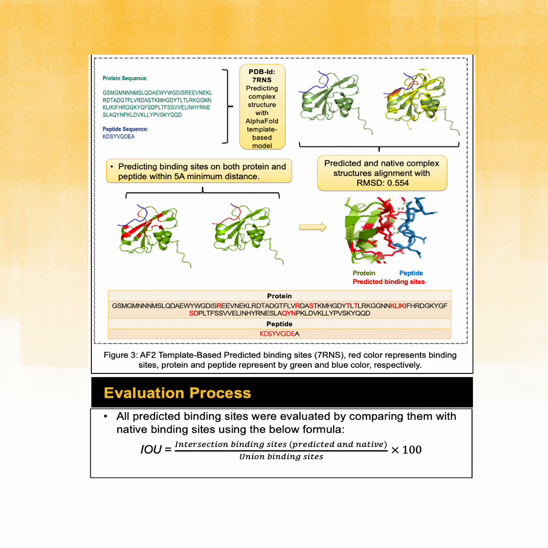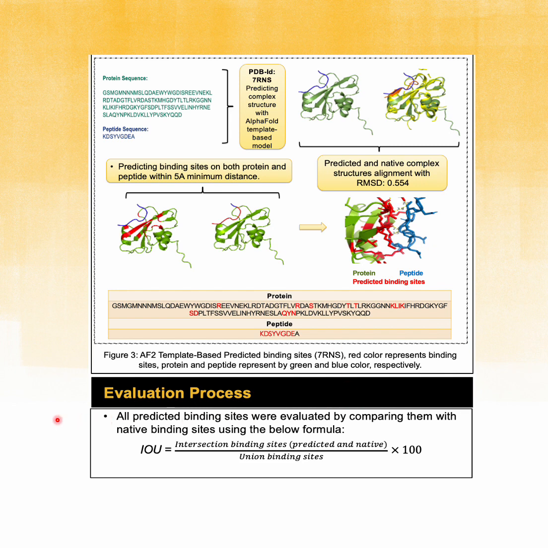Then we tested the template-based method of AlphaFold on another sample called 7RNS to predict its binding site. We did it the same way that we implemented the template-free method. We aligned the predicted and native structures together and also calculated the distance between residues of protein and peptide to find out interacting parts.